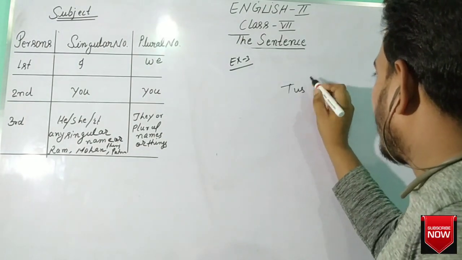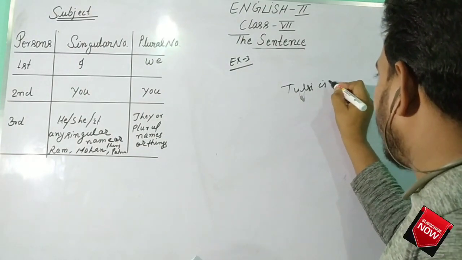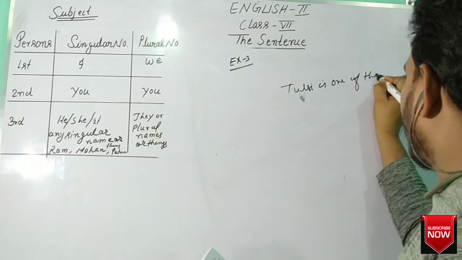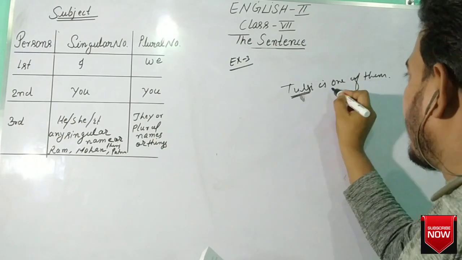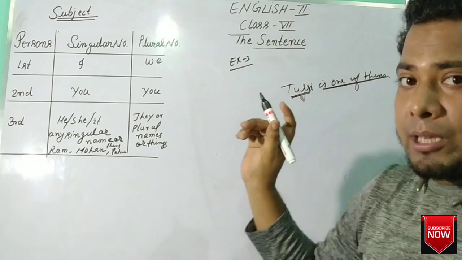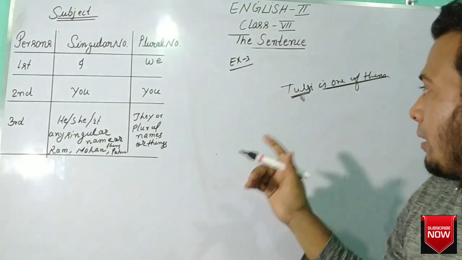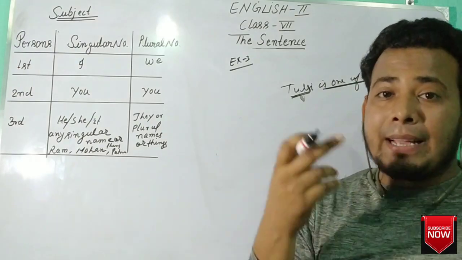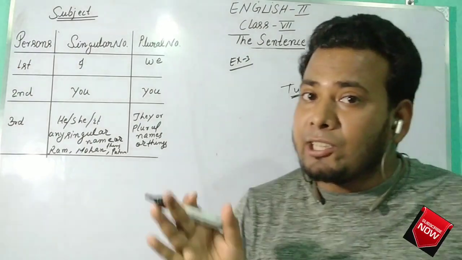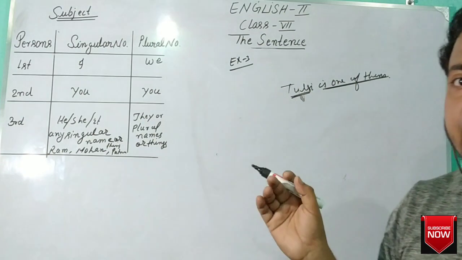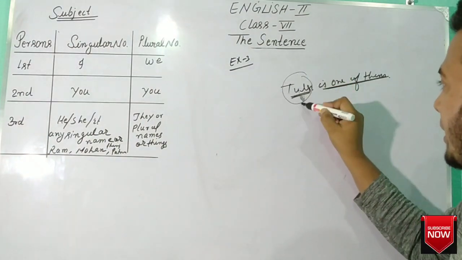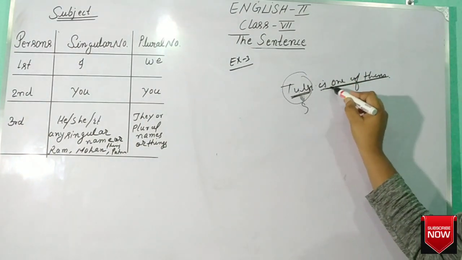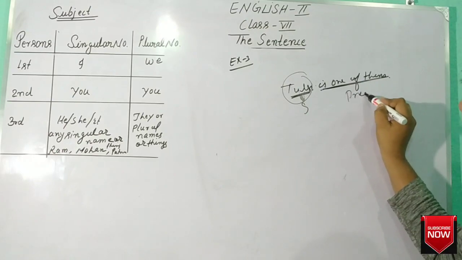Second question. Tulsi is one of them. Here Tulsi is what? Subject. Is one of them is predicate. Means the group of words that remain after the subject will be considered as predicate. At first there is a need to classify the subject. Okay. Now we have considered that Tulsi is subject, and the remaining group of words will be treated as predicate.